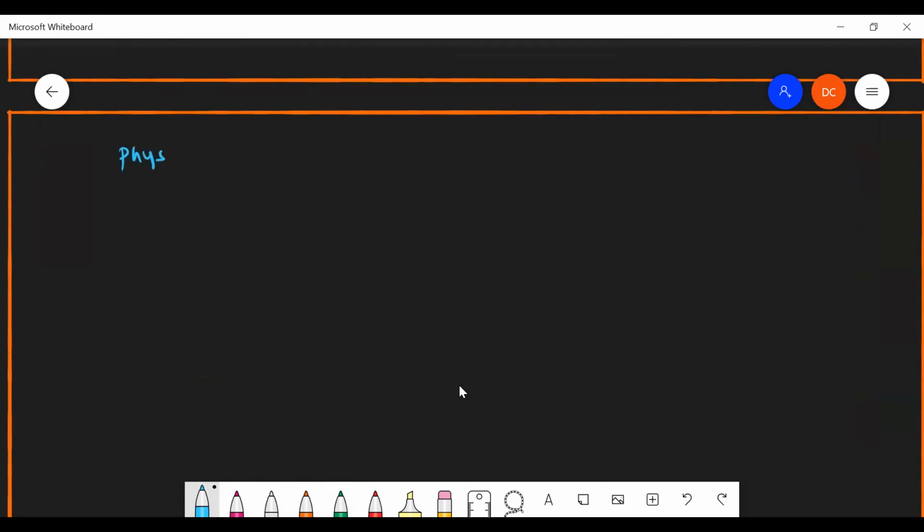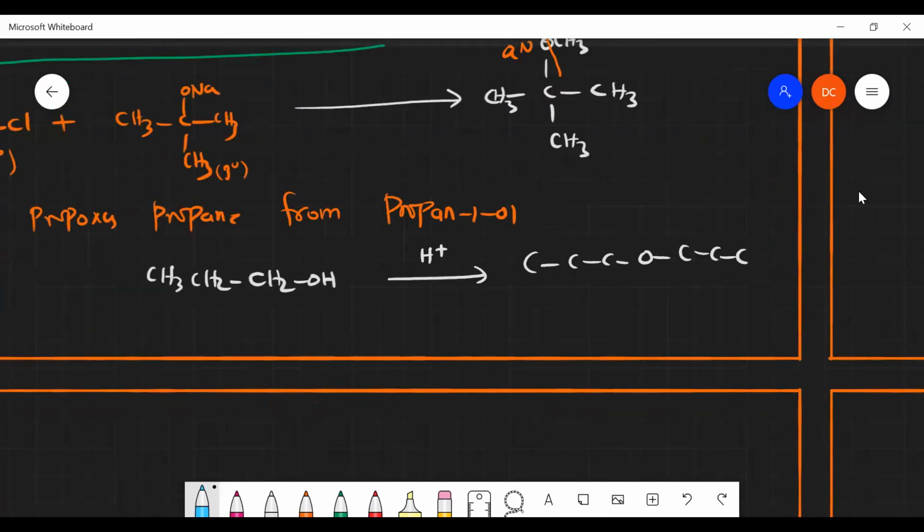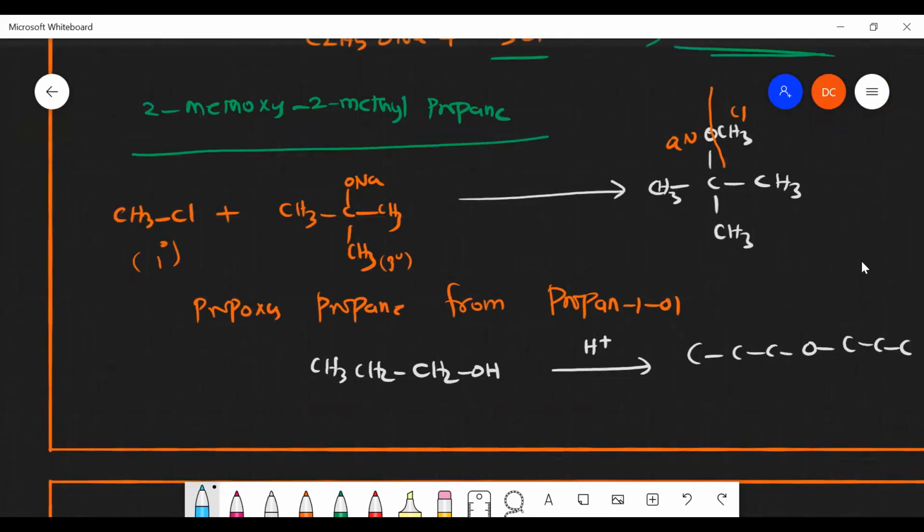Sir, in the previous question, it should be 2 CH3, no, sir? I'm having a doubt with that 2 CH3. The last one, the left-hand side reactant, it should be 2, or should we write it like this only, sir, and add H plus and we have to get it? Should we take 2 propanol or two more? That's my doubt only, sir.